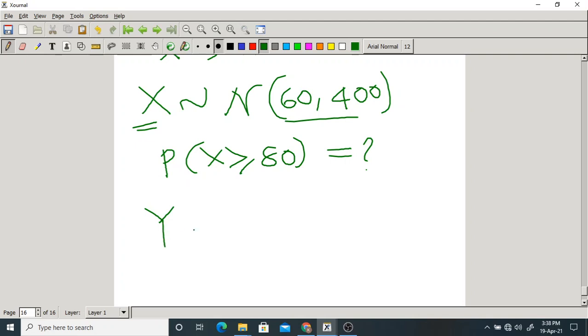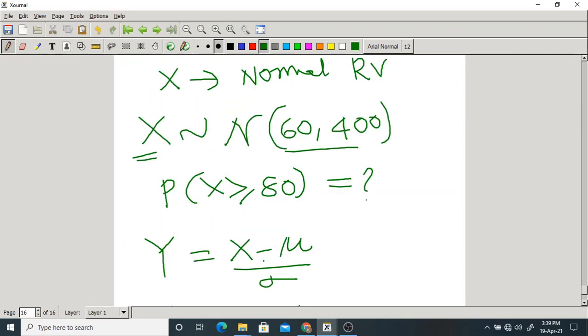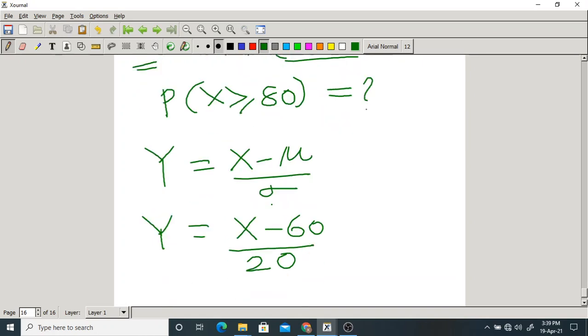Let us define another random variable Y that equals X minus mu by sigma. What is X? X is a normal random variable with mean 60 and standard deviation 20. Now what will Y be? X minus mean 60, by 20, the standard deviation. So Y is X minus 60 by 20. Now, what are they asking? Probability that X is greater than or equal to 80.